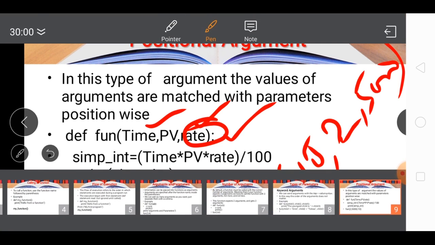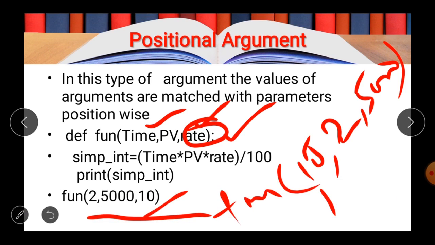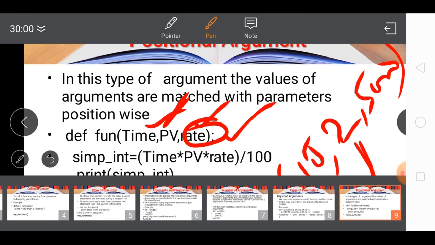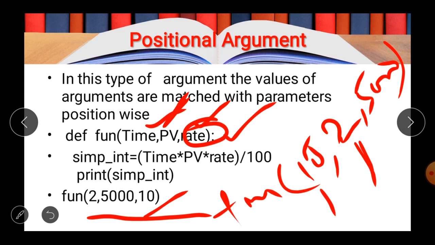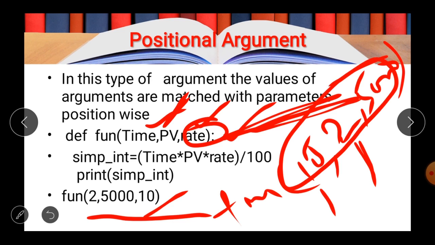The 2 is received by the second parameter, that is PV, because it is written at the second position and PV is also at the second position. And the rate will be 5000, since both are on the third position. So when we pass the values without taking care of the position, then you will get the wrong answer.